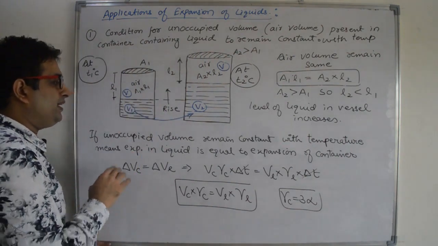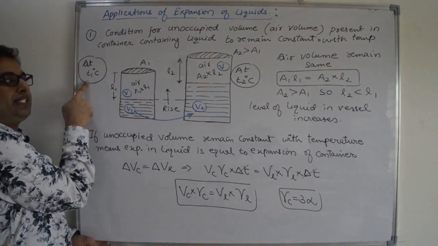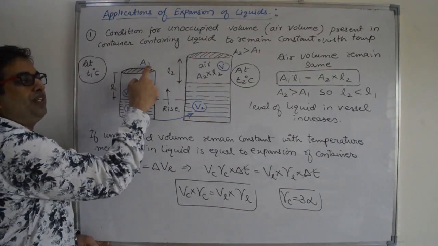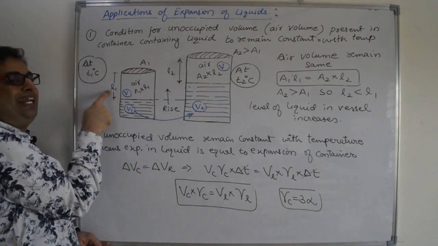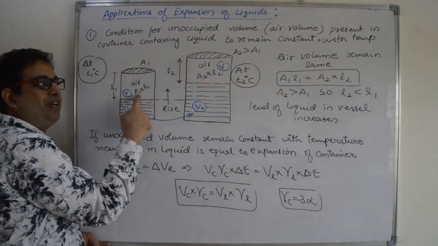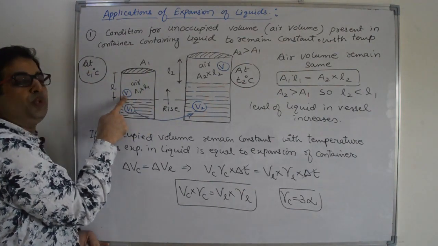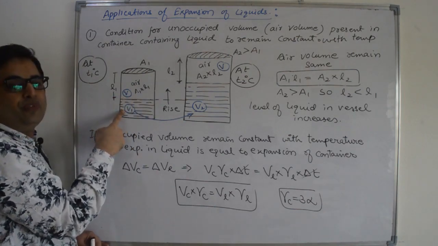Let us understand this with a simple diagram. At temperature T1 degrees Celsius, the area of cross section of the container is A1 and the length of the air column is L1. So what is the air volume? It is A1 into L1, that is equal to V, right? And we have some liquid also with volume V1.